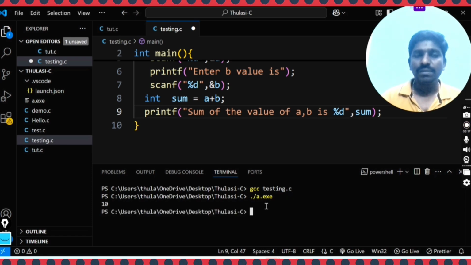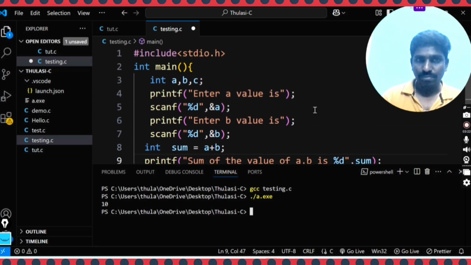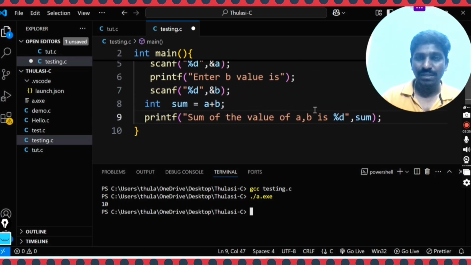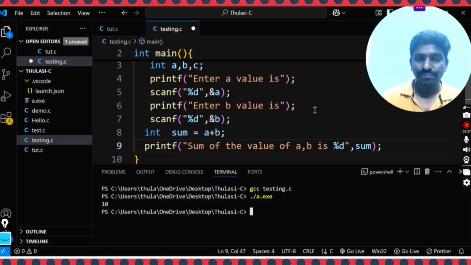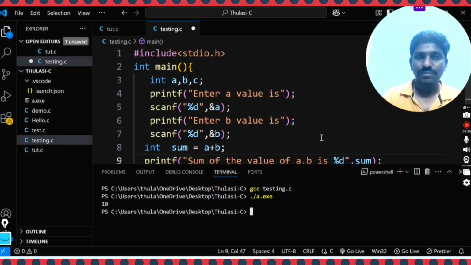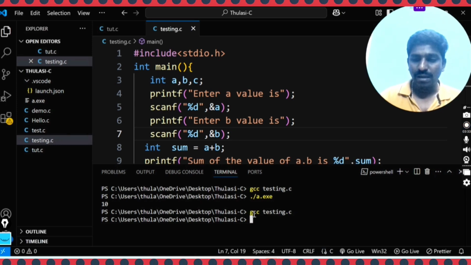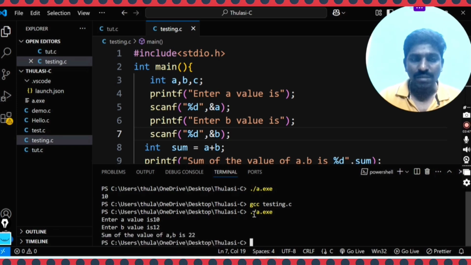Then I execute the program, and it takes a as 10, but that's wrong, right? So, Control S to save. Now run once again, compile and execute. It asks to enter a value, I enter 10, enter b value, I enter 12, then the sum of the value of a comma b is 22.